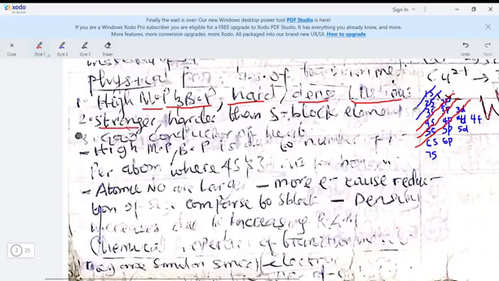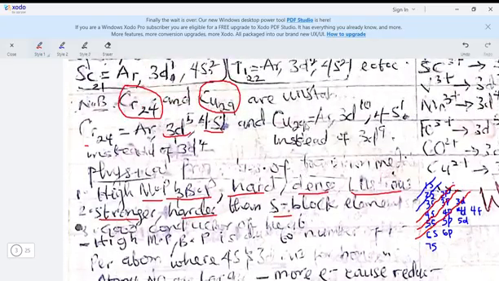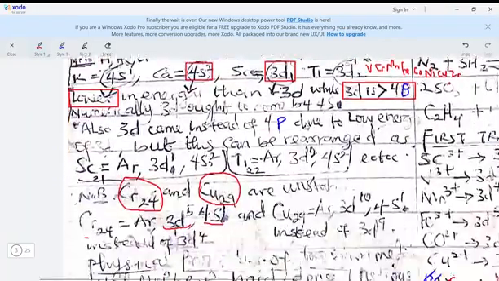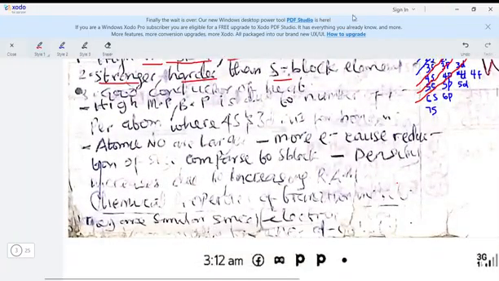They are stronger and harder than the S block. Remember that S block elements are also metals. That's all those in group 1 and group 2, like sodium and potassium, they are metals. But transition metals are stronger and harder than them. They are good conductors of heat and electricity since they are metals.